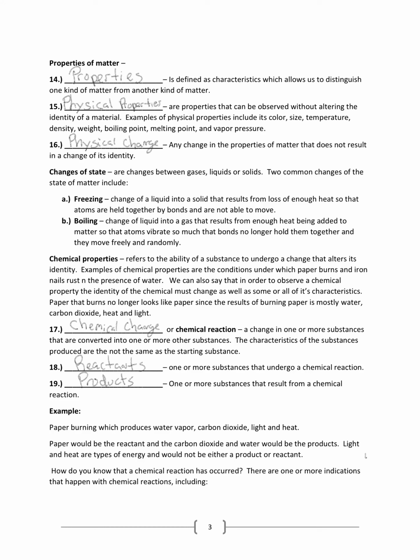Unit 1, Part 3. So we're first going to discuss physical properties of matter, and then chemical properties. So what are properties? Properties are defined as characteristics which allow us to distinguish one kind of matter from another kind of matter. Physical properties are properties that can be observed without altering the identity of a material. Examples of physical properties include color, size, temperature, density, weight, boiling point, melting point, and vapor pressure.